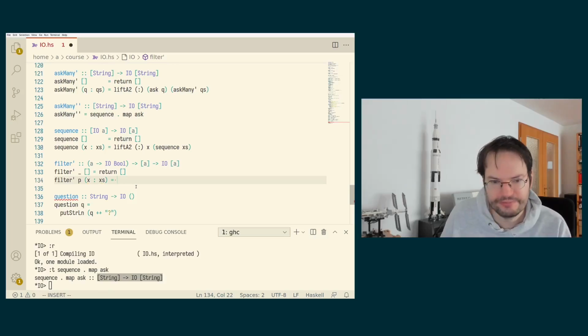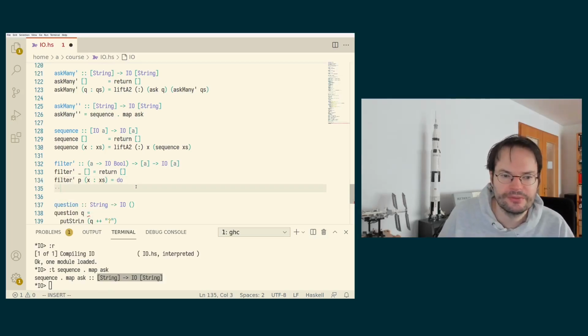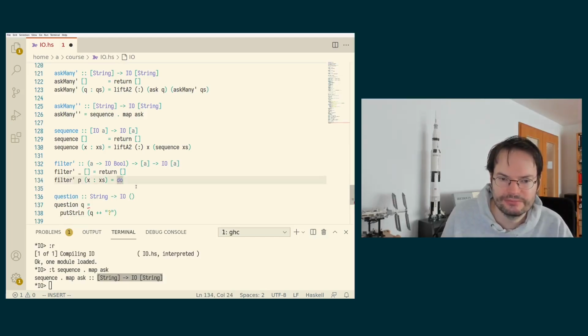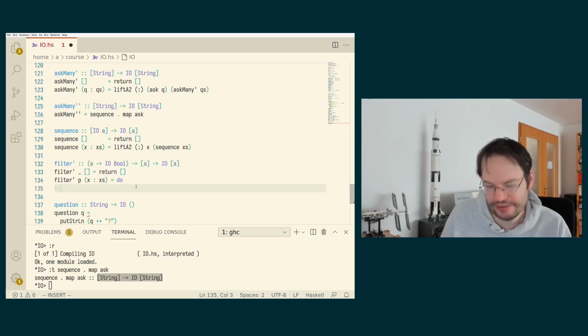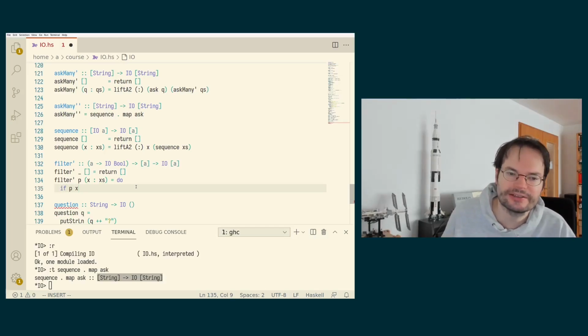And so for this, we just introduce a do block again, and then I'm going to use an if. And I cannot immediately do if p x, because p of x is resulting in an IO Bool. I cannot do an if-then-else condition on an IO Bool.